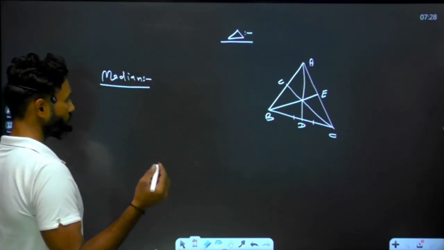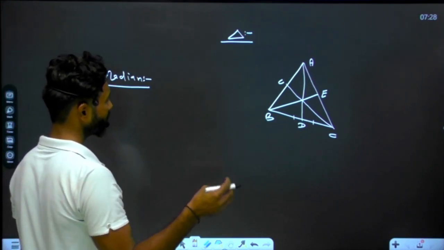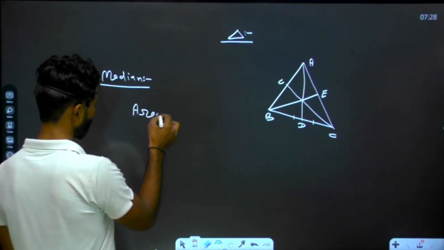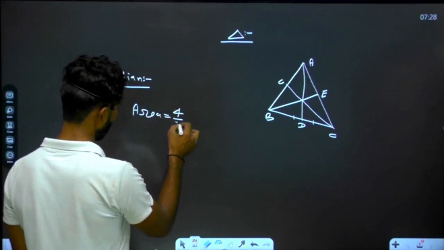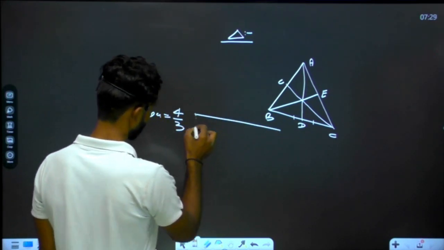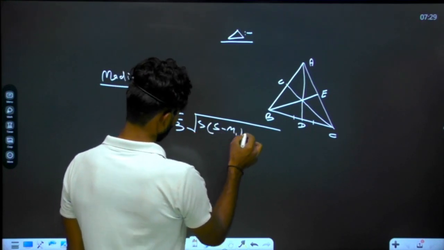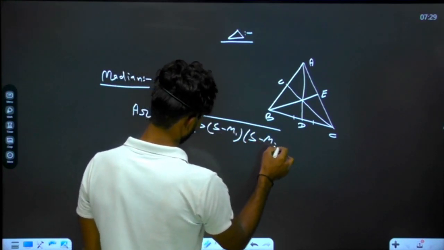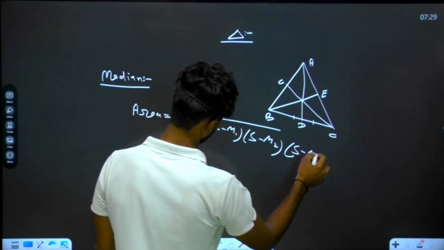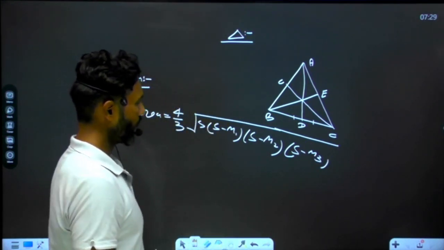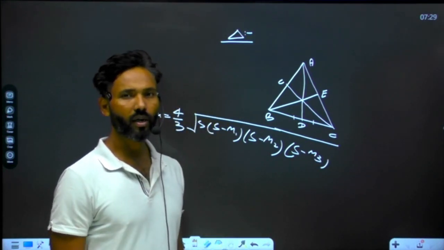So here is the formula when the lengths of all three medians are provided. Area will be equal to 4 by 3 under root s minus m1, s minus m2 and s minus m3. This is the formula for area calculation, and m1, m2, m3 represent the lengths of the medians.